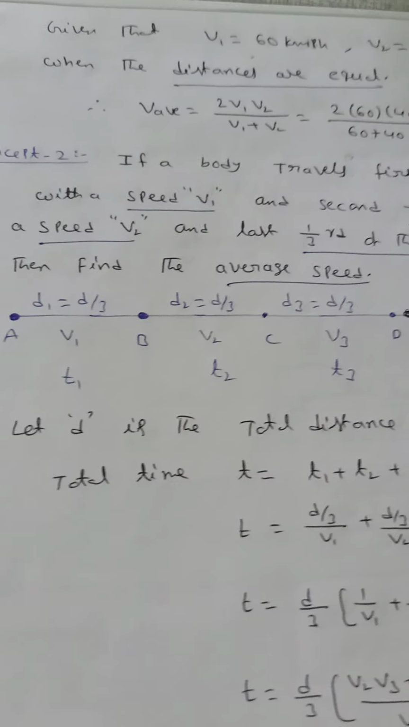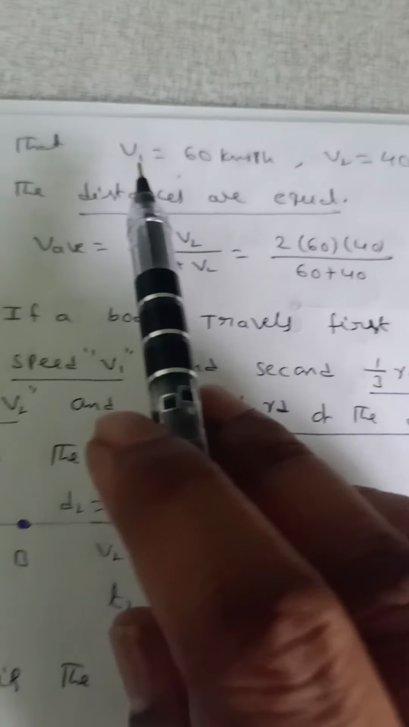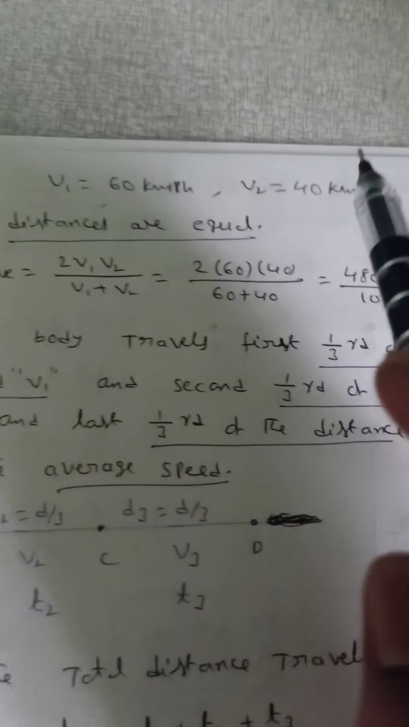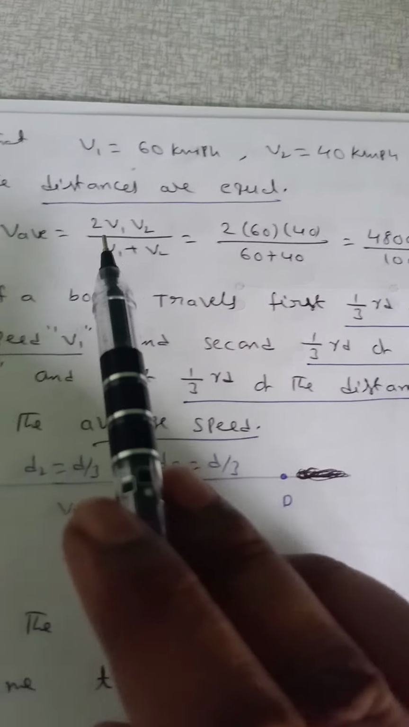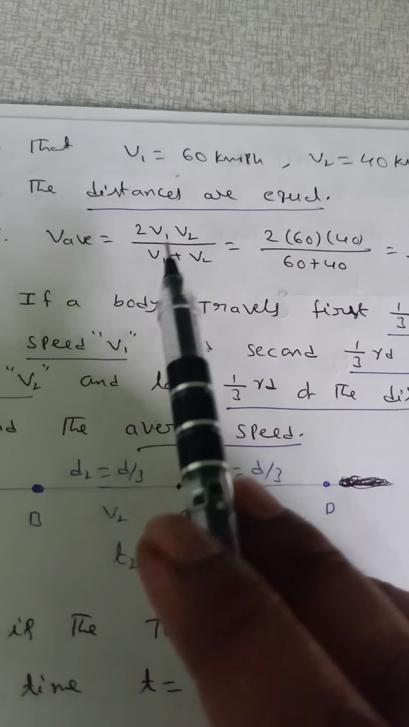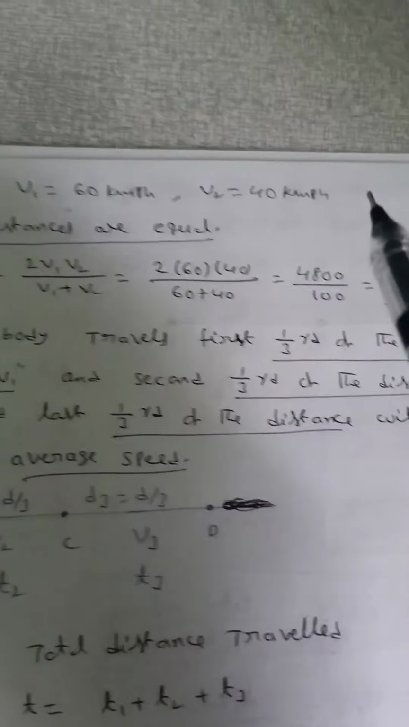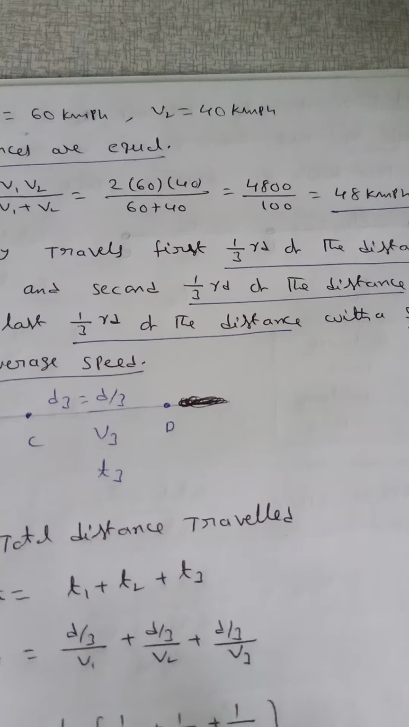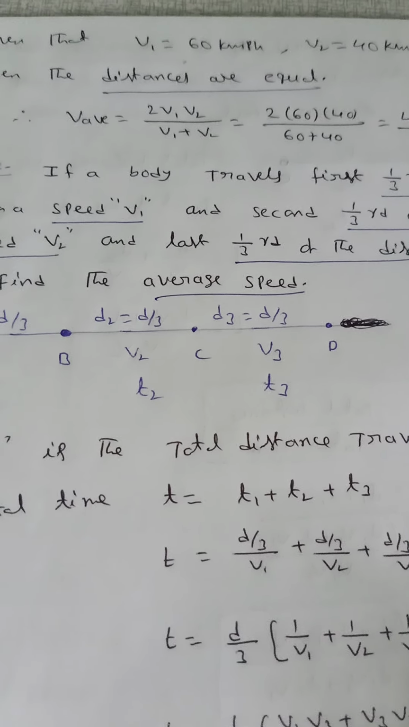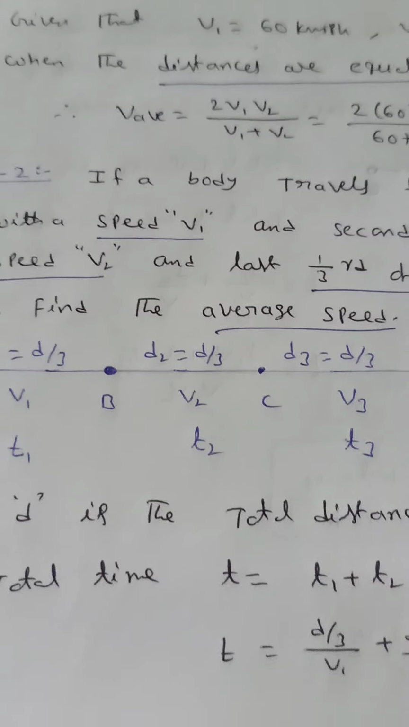Now the average speed formula is 2 v1 v2 by v1 plus v2. Given that v1 is equal to 60 km per hour and v2 is equal to 40 km per hour, and the distances are equal. Average speed is equal to 2 v1 v2 by v1 plus v2, that is 2 into 60 into 40 by 60 plus 40. That means 4800 by 100, that means 48 km per hour. This concept is related to this example, easily solvable.